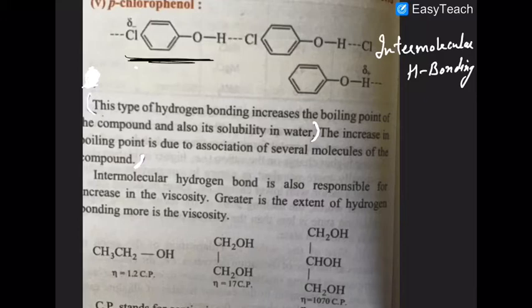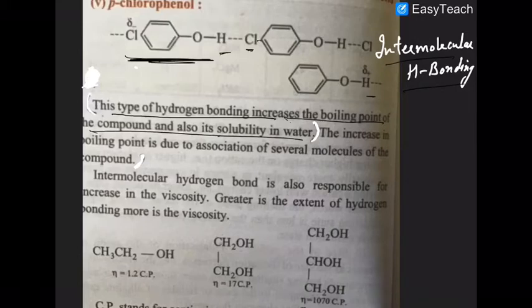So there is a bond between what? There is a bond between chlorine and hydrogen here. This is called intermolecular hydrogen bonding. What is that? Intermolecular hydrogen bonding increases the boiling point of the compound and also the solubility in water. So the boiling point of the compound and solubility in water both increase.